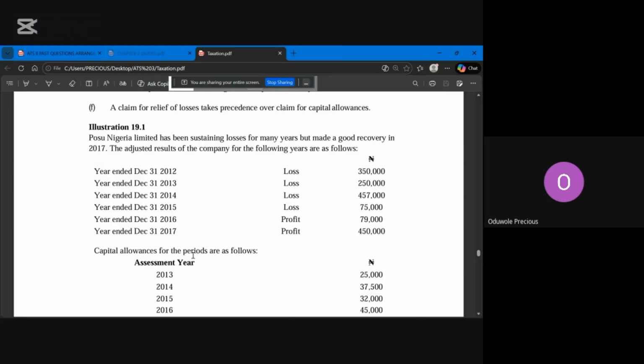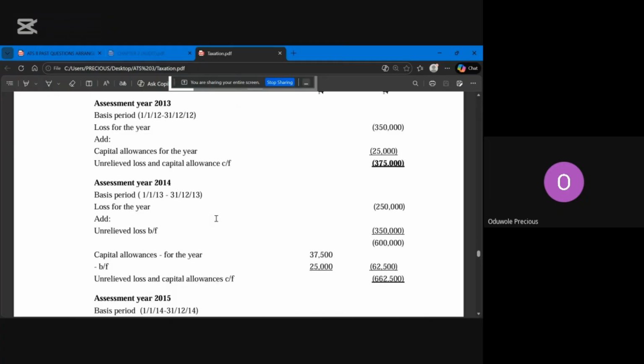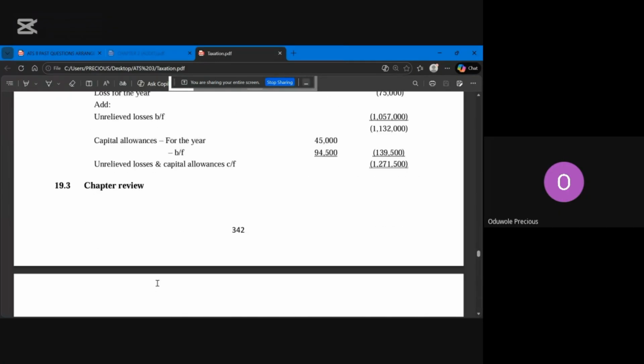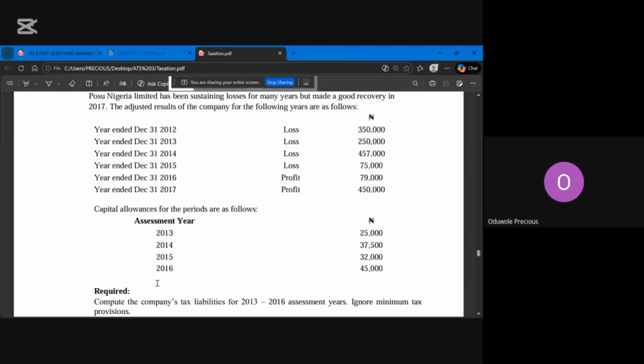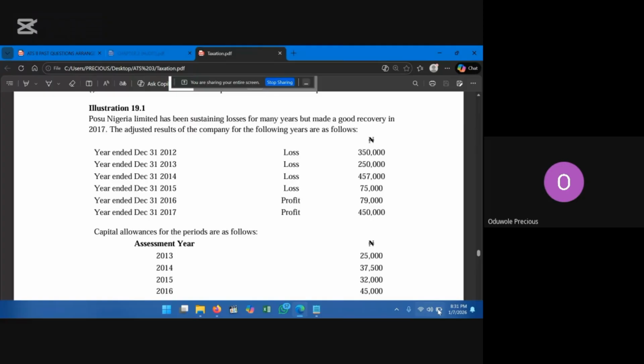It's not really a big or stressful topic, so you don't need to stress yourself over this one. It's just like a bonus topic. So let's quickly go through it, then we are done, because after this illustration there's nothing here again. This last one is the chapter review and we are done with the topic. That's why I said the topic is very short, and that's why I picked it, because of my battery percent. It will not last long.